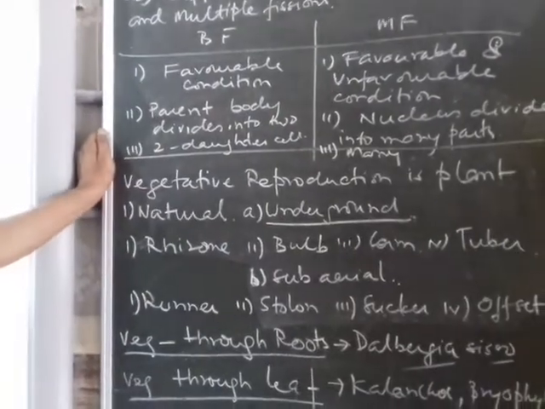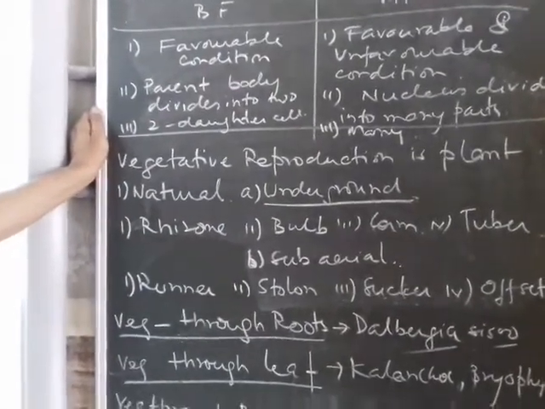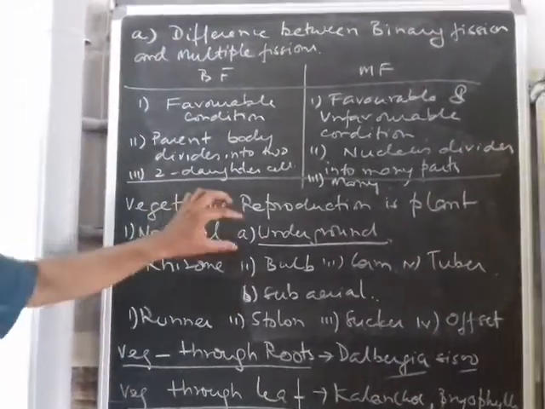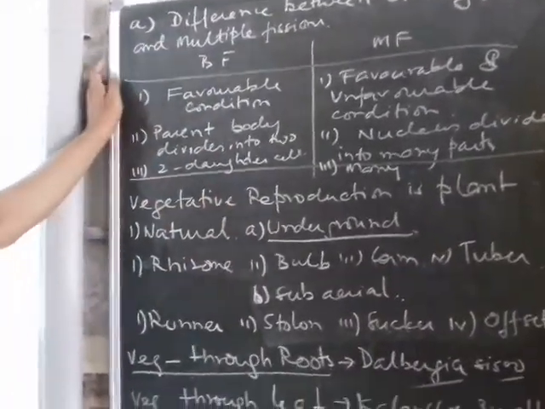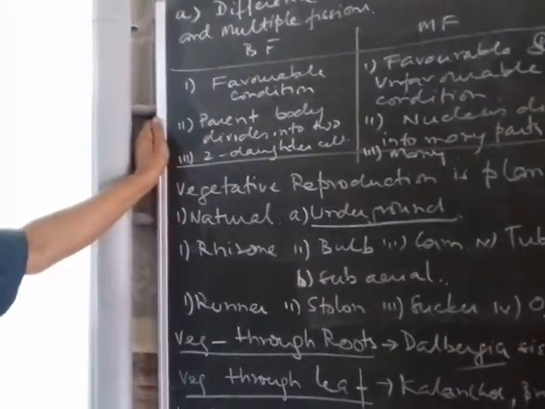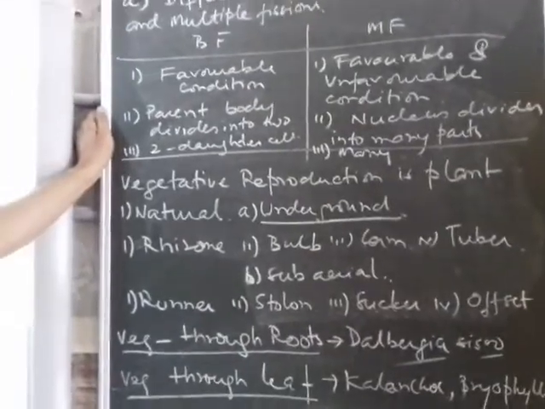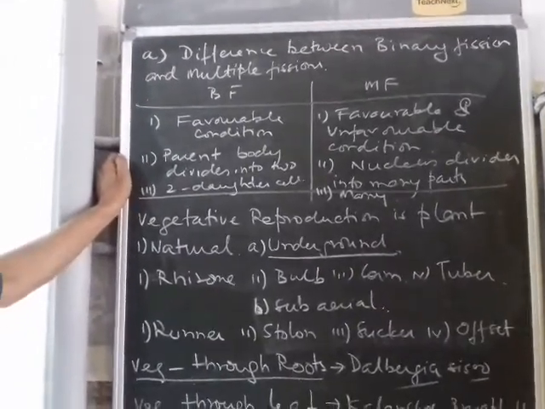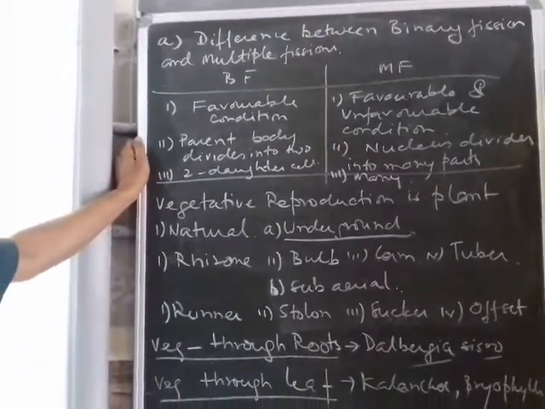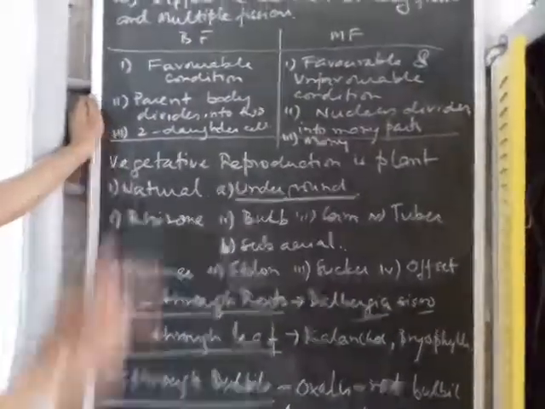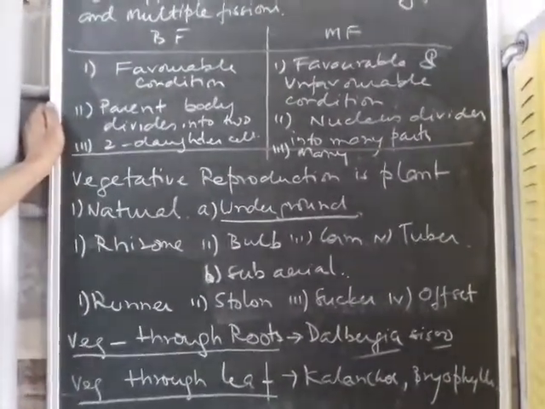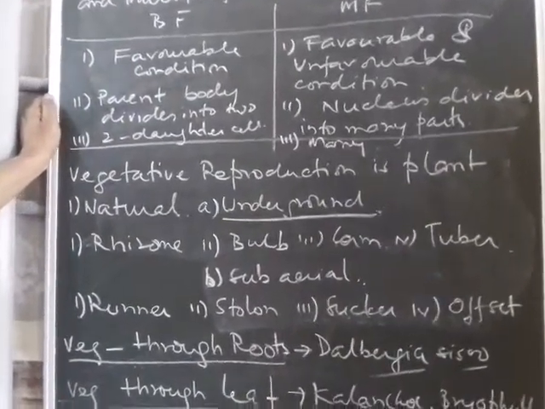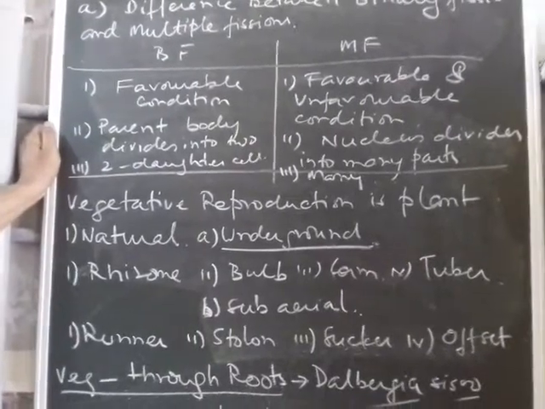Now we are going to study something about vegetative reproduction. In plants, there are different types of vegetative reproduction, and some are natural. Usually vegetative reproduction takes place from any part of the plant except the reproductive organ, that is the flower. Some vegetative reproduction is very natural, and what are those? That means they occur in nature where no manipulation or human interference is done.